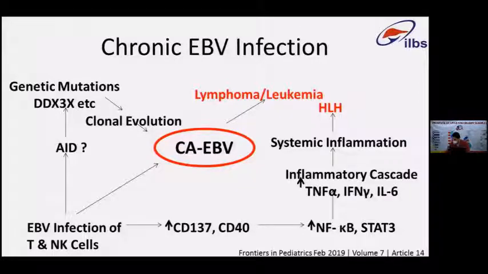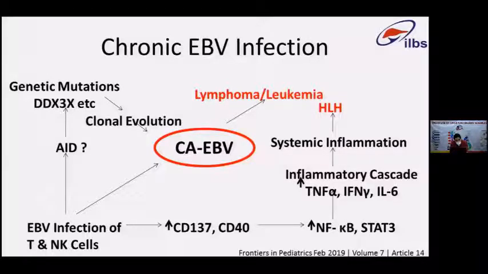Once the EBV starts infecting the B cells, T cells, and NK cells, it has two basic components: an inflammatory component and a neoplastic component. The inflammatory component increases the expression of CD137 and CD40 on the B cells, as well as CD40 ligand on the T cells and NK cells.